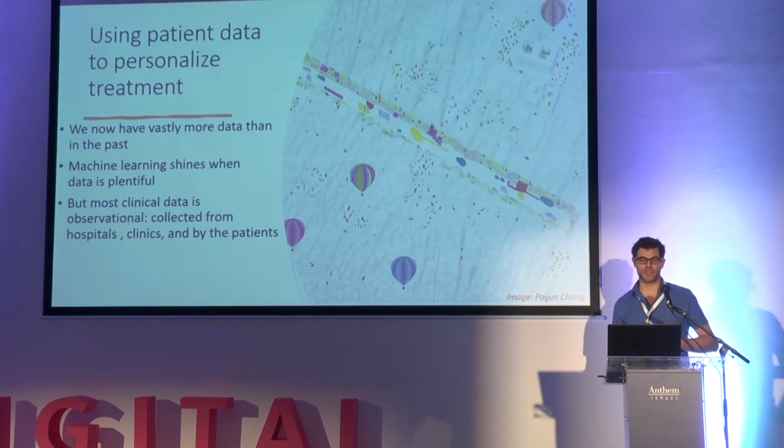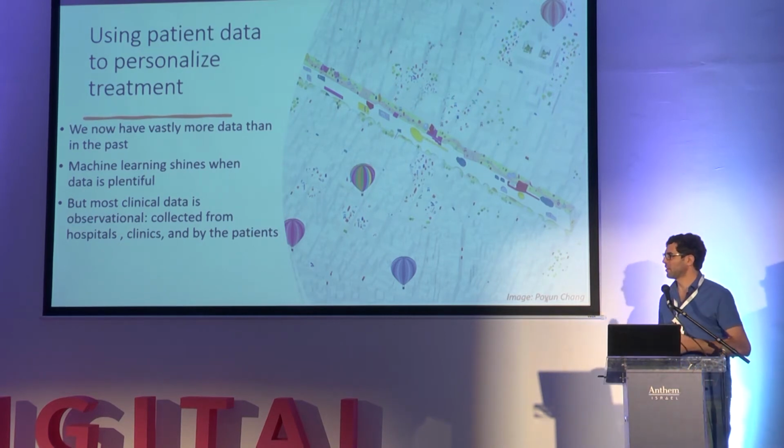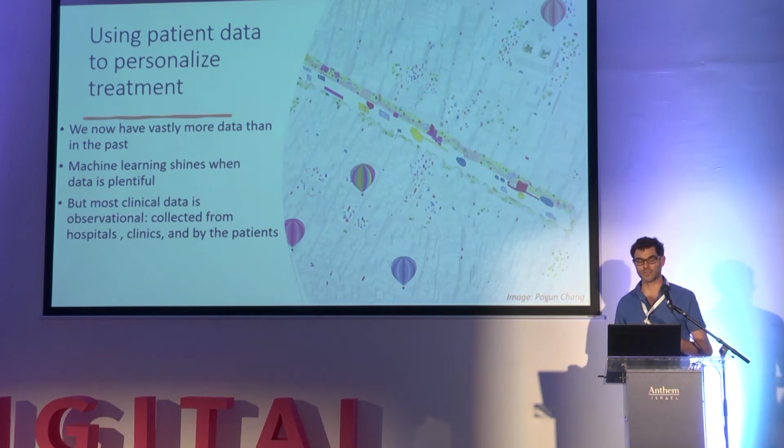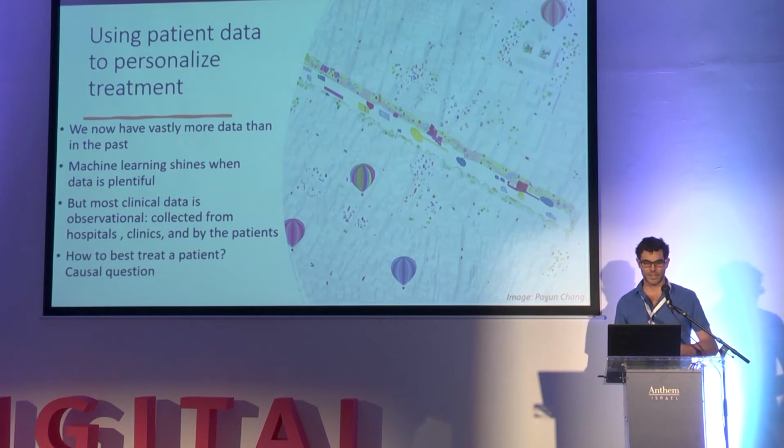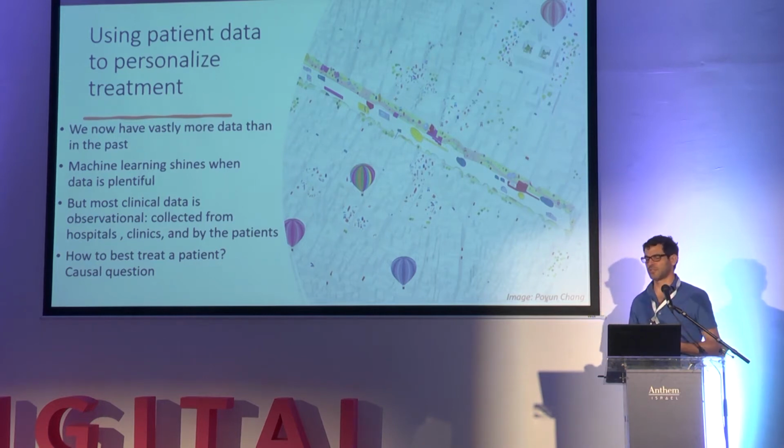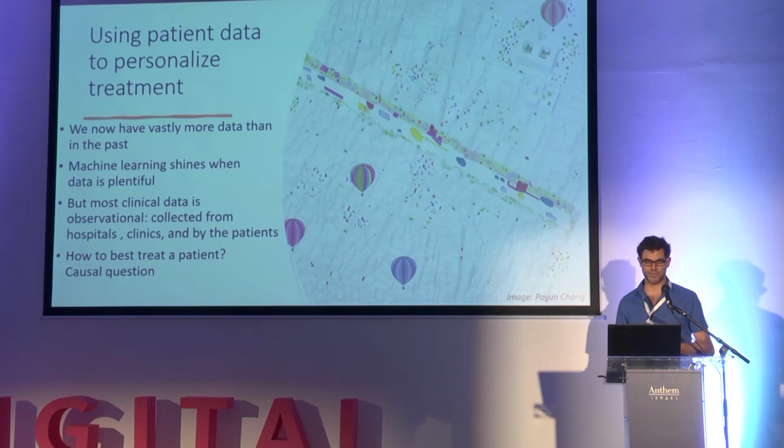But there's a caveat that most clinical data, which again is where I stand, is observational. So it's collected from hospitals or clinics or by the patients. It's not collected in a randomized trial. It's collected along the way as people behave and are treated in their ordinary lives. And the question of how to best treat a patient, if that's what we want to help physicians with, is a causal question. We need to understand the causal effect of a treatment, and that means that we need to use the tools of causal inference, which is what I'll be talking about today.